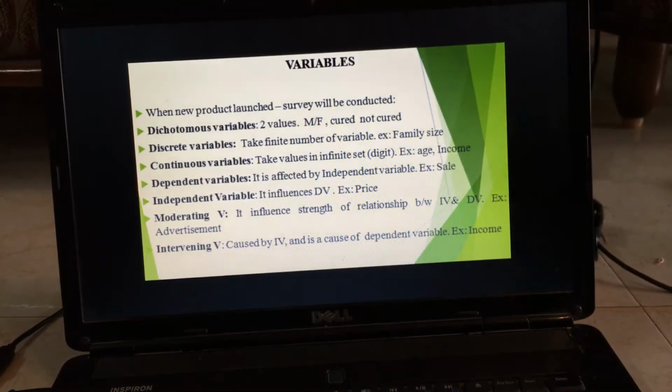The last one is called intervening variable, which is caused by the independent variable, and we will study here the income. So these variables we will be listing down when framing the questionnaire. All these variables we should keep in mind when framing the questionnaire. As I told you, if Tata is going to launch a new four-wheeler run by electricity, then these are the questions I will be asking.